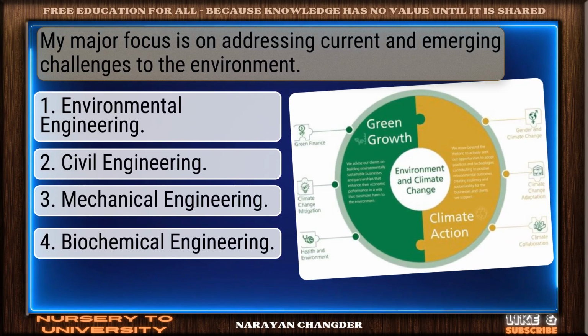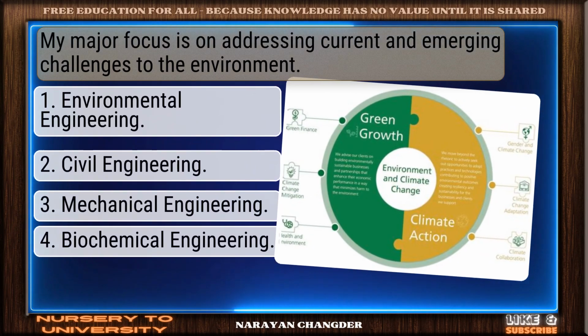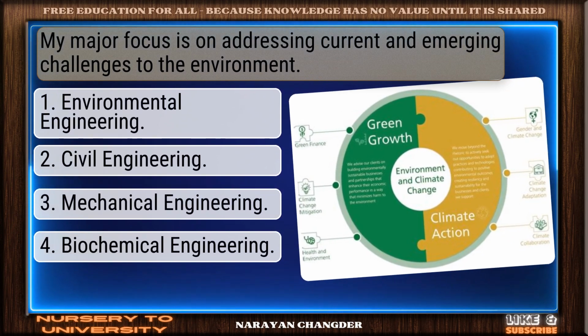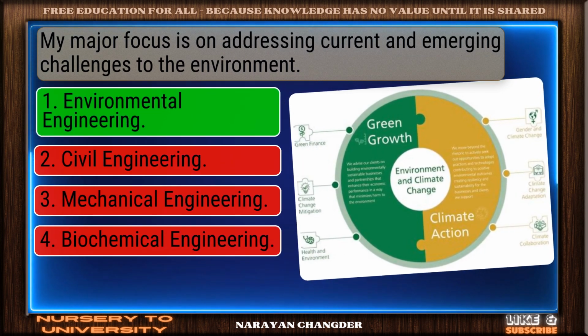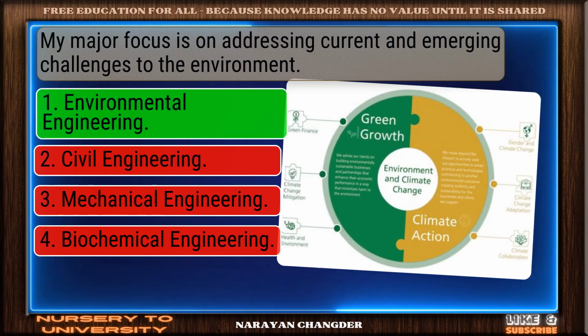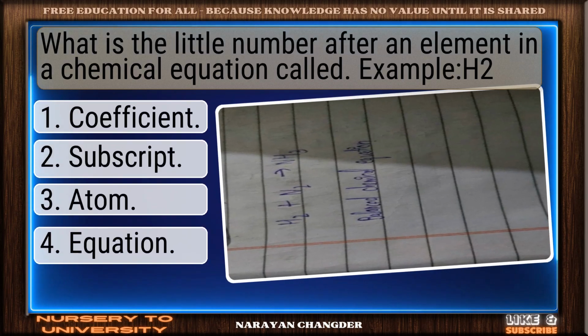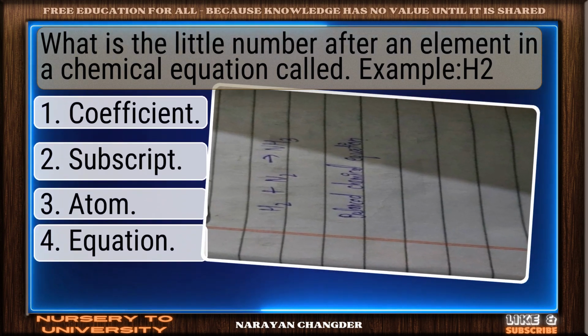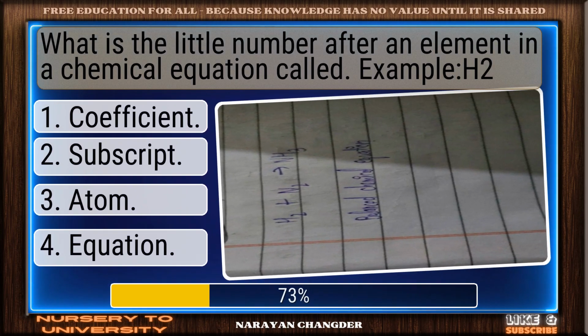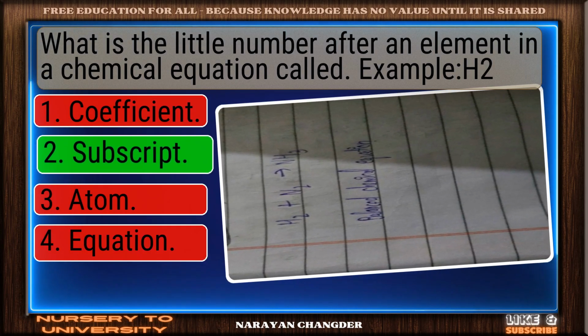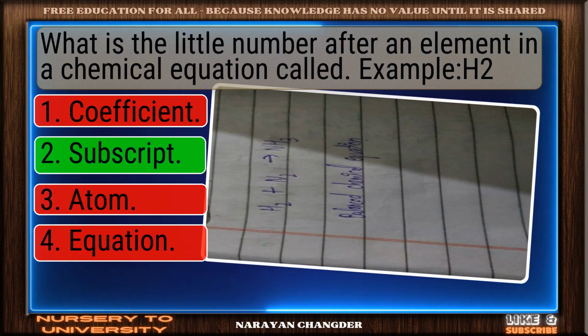My major focus is on addressing current and emerging challenges to the environment. Good job. Environmental engineering works well here. What is the little number after an element in a chemical equation called? Example, H2. Excellent choice. Subscript is the right answer.